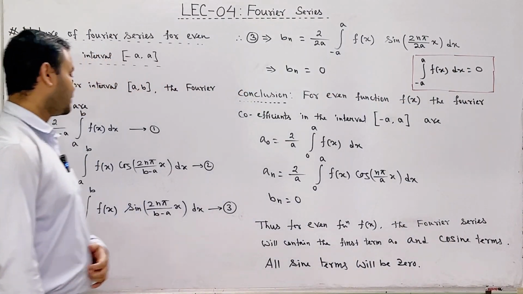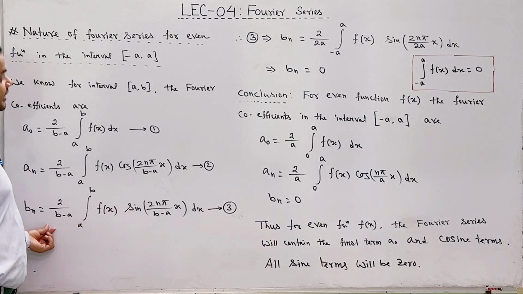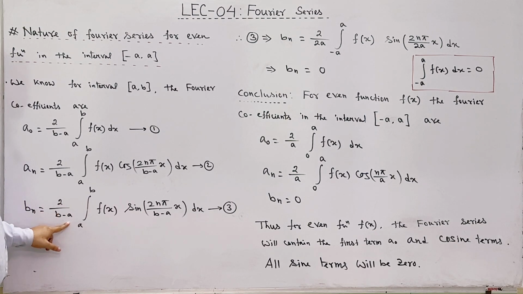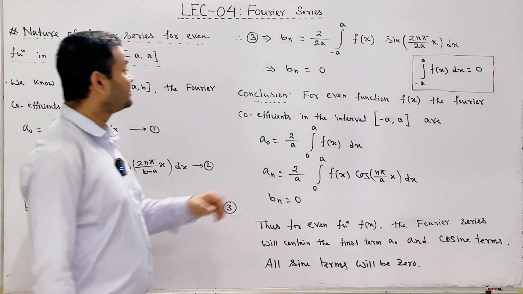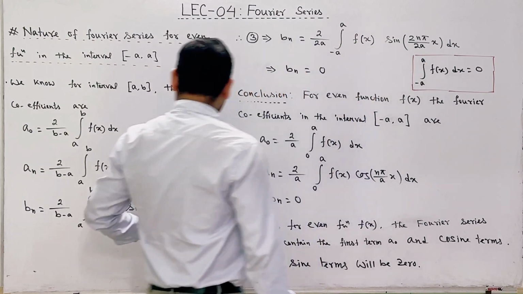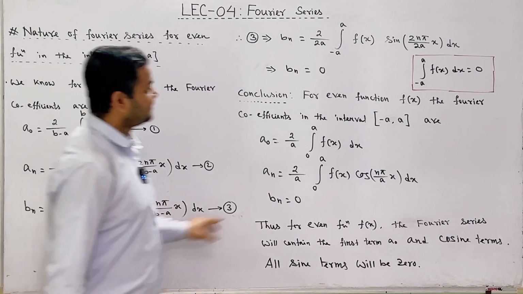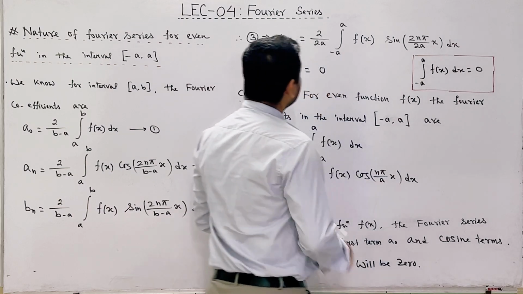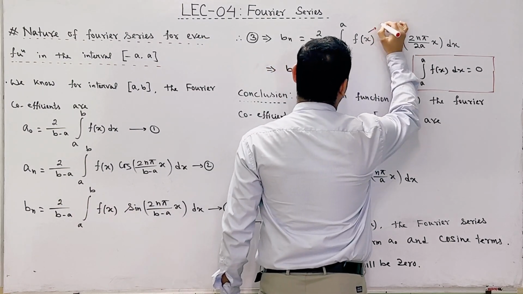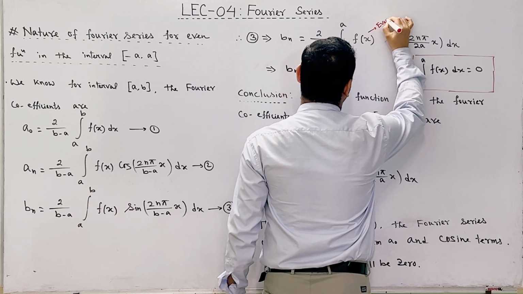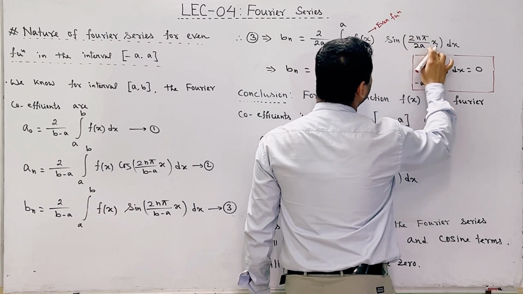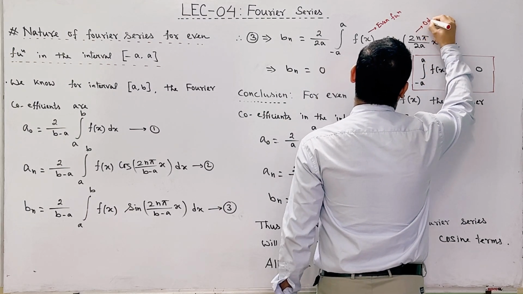So in this case we have to take the help of equation number 3. So in this case b n will be equal to 2 divided by b minus a. Here the b minus a is equal to twice a, integration minus a to plus a f of x sine twice n pi divided by b minus a, that means twice a into x dx. So here we have seen that f of x is an even function, and sine twice n pi divided by twice a into x is an odd function.